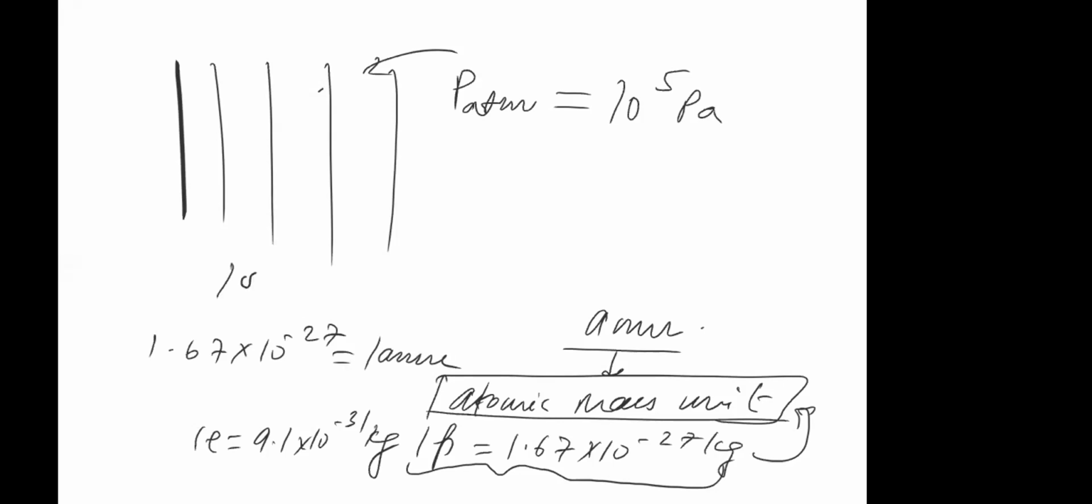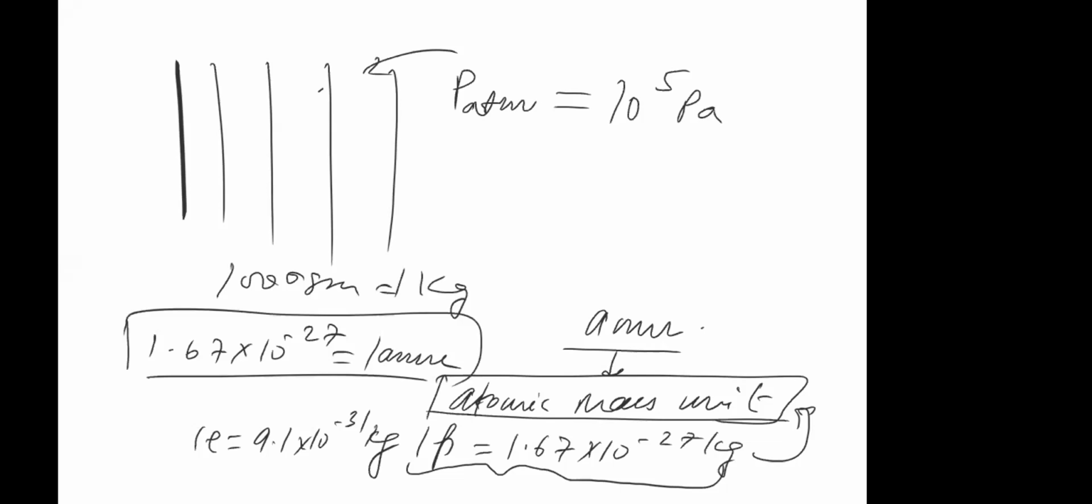Like 1000 grams is what? 1 kg. Similarly, this is also a conversion unit. Why do we have this kind of conversion unit? Because if you have this approximation, then if I ask you what's the mass of a proton, you'll simply say 1 AMU. If I ask you what's the mass of an electron, then it is 10 to the power minus 4, I think, right?